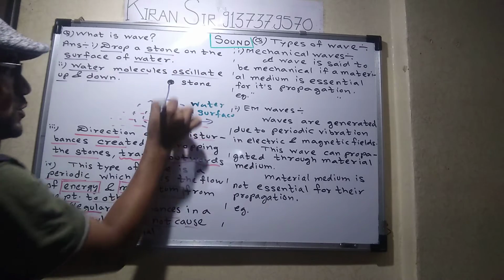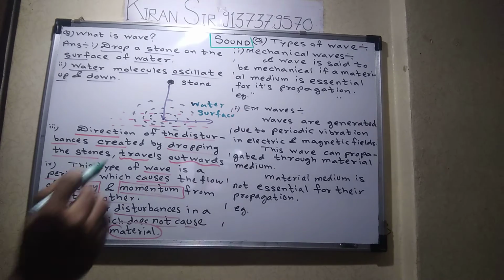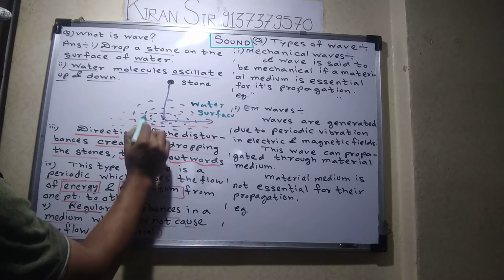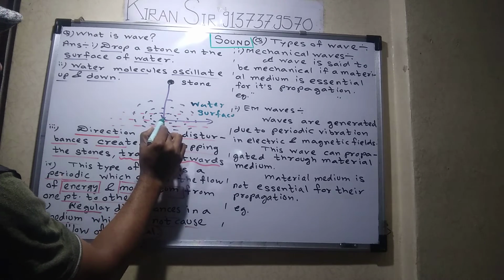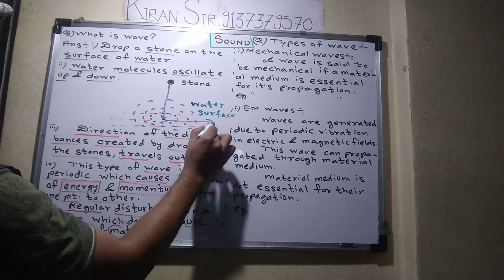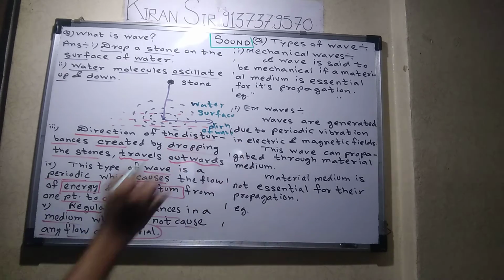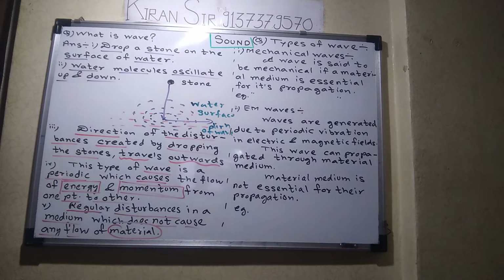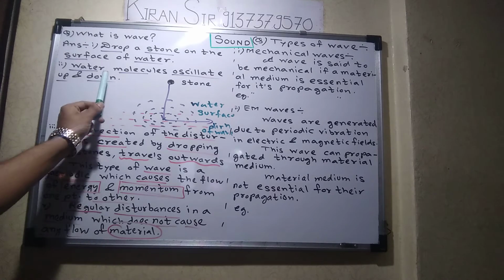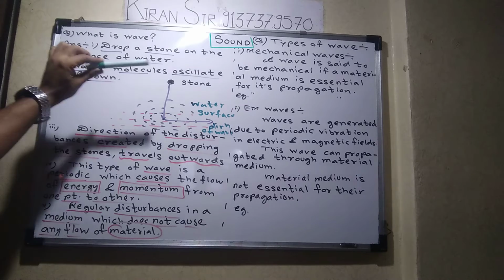When this stone falls on a water surface, what do we observe? We observe some circular patches. These circular patches always move from the center to the outer side. So this is the direction of the wave. And why do these circular patches form? Circular patches form because water molecules oscillate up and down. That is the second point.